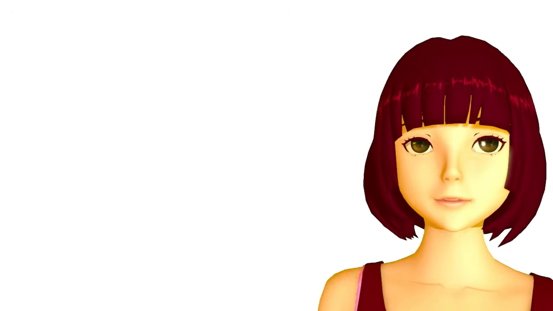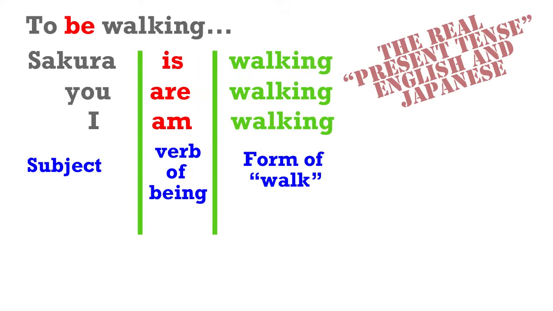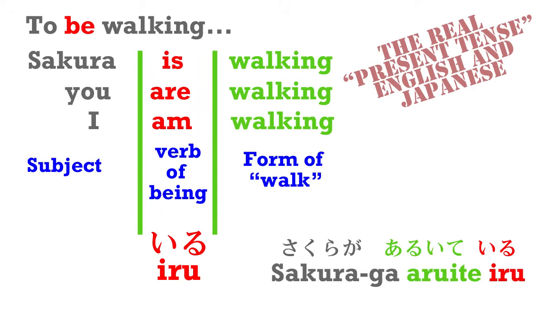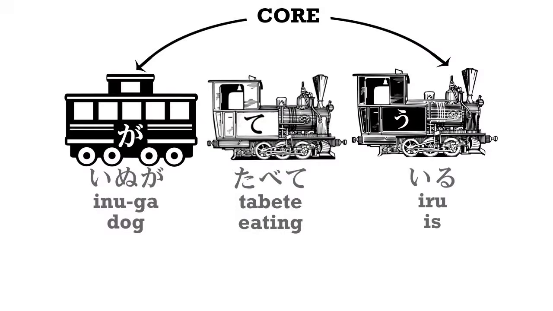Well, what do we do in English? In English we say, don't we? Sakura is walking. We use the word to be. You can be walking. Sakura is walking. We are walking. Fortunately, in Japanese we don't have all these different forms of the word to be. We use the same word every time, and the word is iru. Iru means be in relation to animals and people, and to make this continuous present tense, we always use iru. So, Sakura is walking, Sakura ga aruite iru. Dog is eating, inu ga tabete iru.